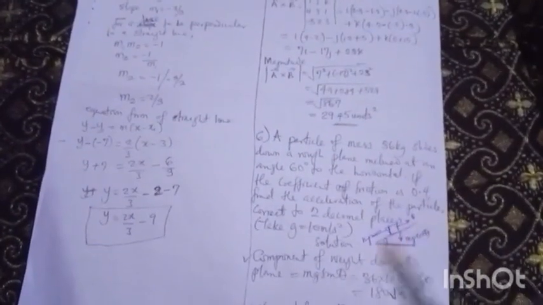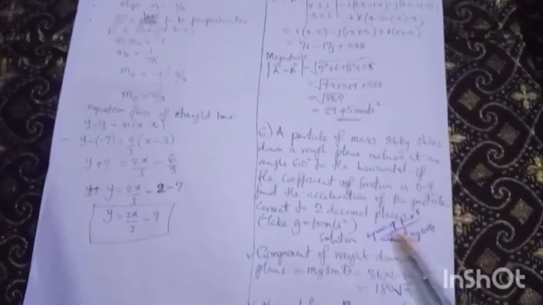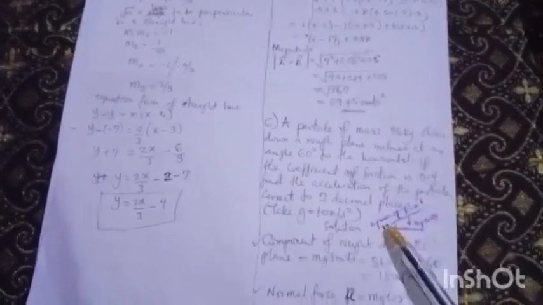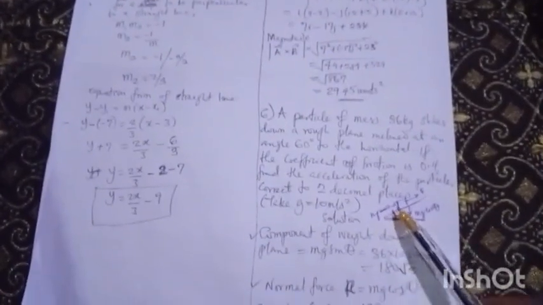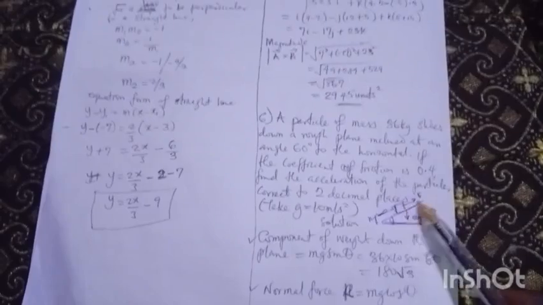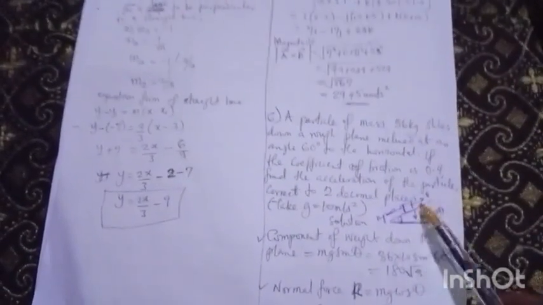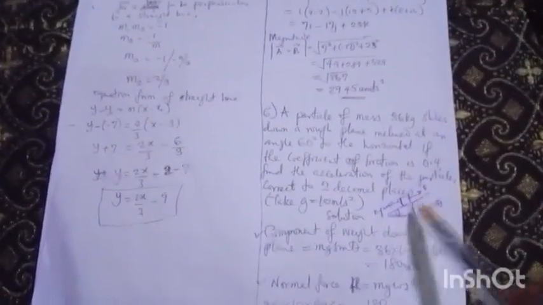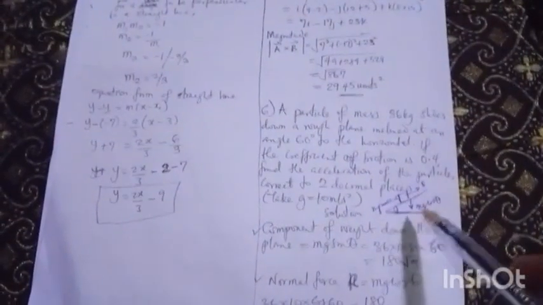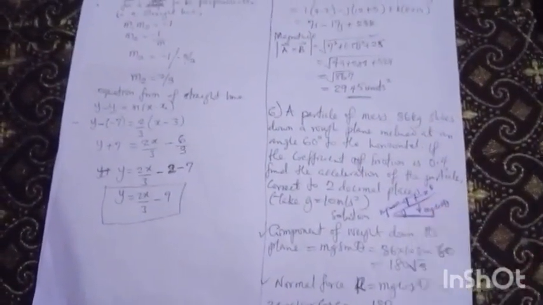All the forces you can experience on this slope: you can experience frictional force, and likewise what we call the component of the weight down the slope, that is mg sin theta, and likewise the frictional force. You can experience all those on the slope, but perpendicular to it you can only experience the normal reaction weight, that is mg cos theta.